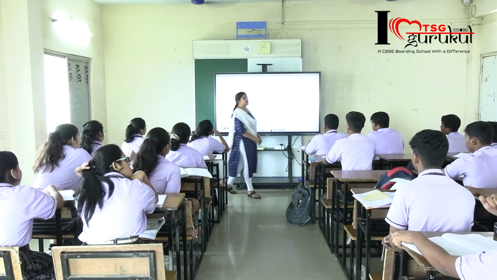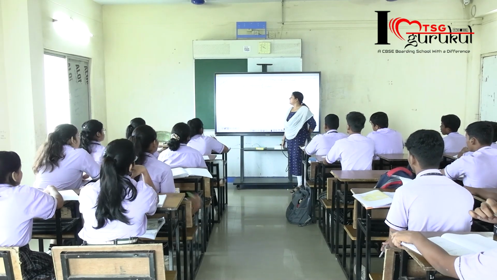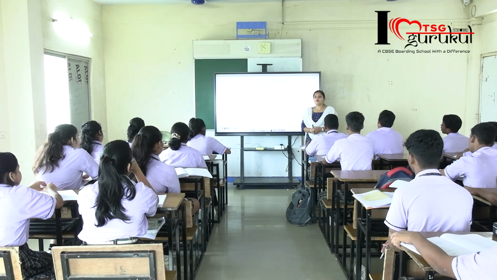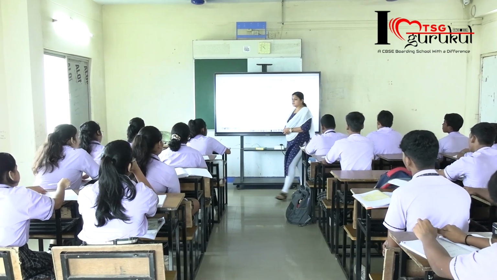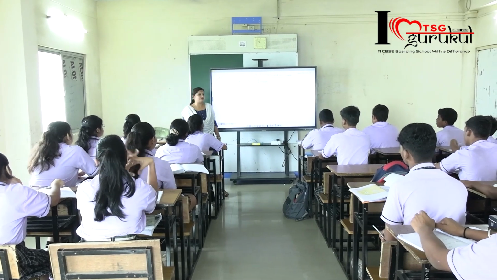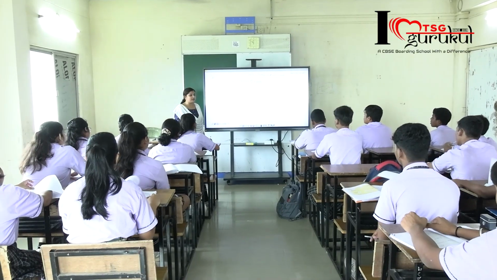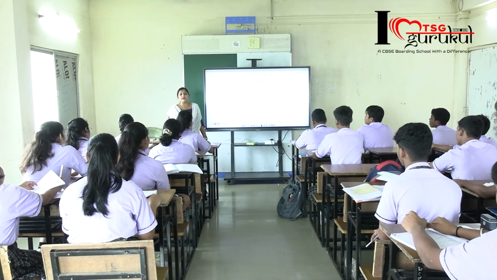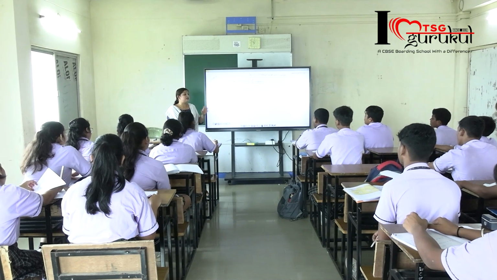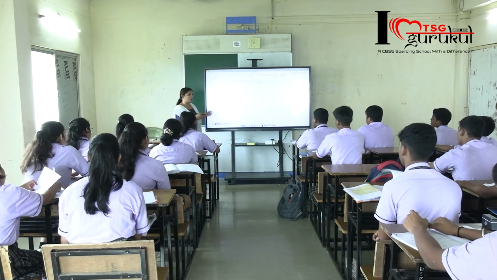So in today's class we'll discuss the chemical properties of metals, of chapter 3. Before that, we have already discussed what are metals, what are non-metals, and how many elements are there in nature. In total there are 118 elements, out of which 97 to 98 are mostly metals, and there are certain physical properties of metals and non-metals.